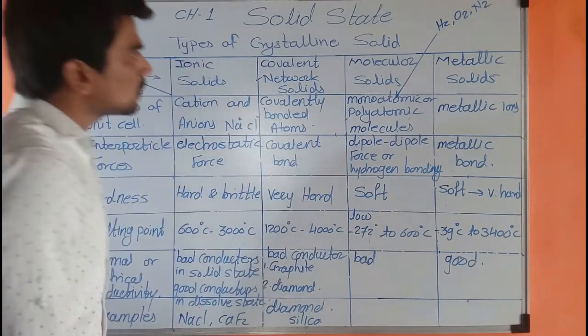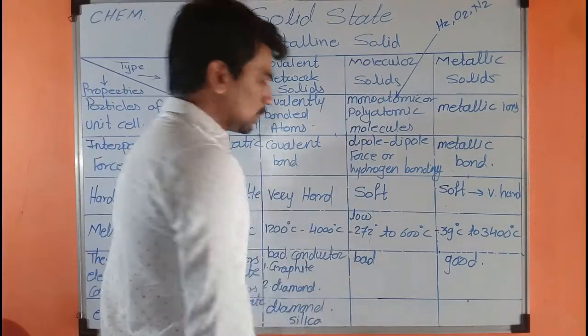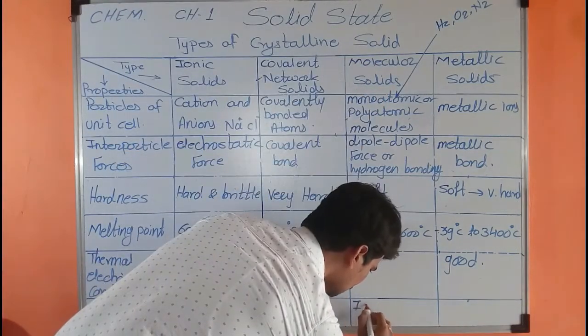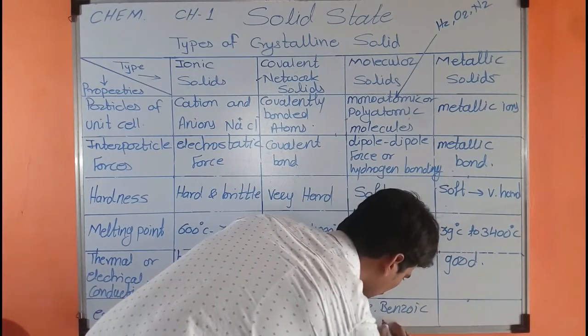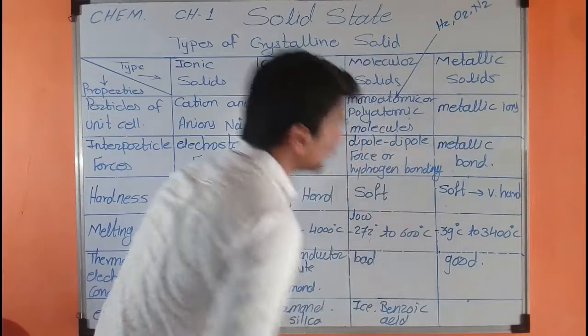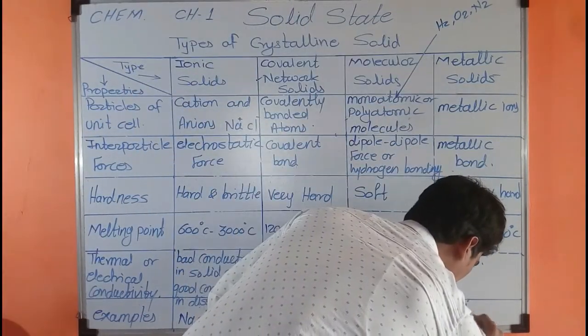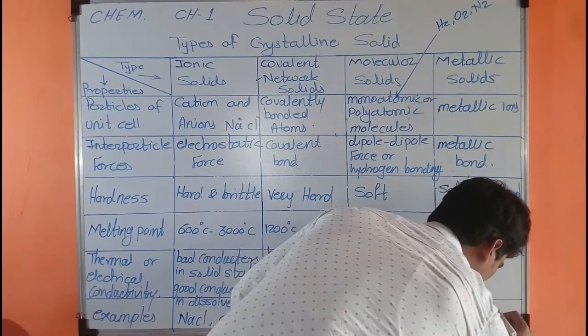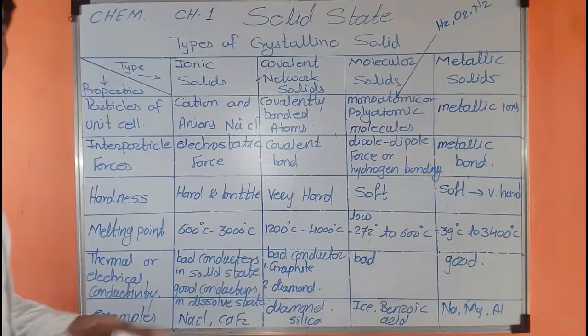Examples of the molecular solids are ice or benzoic acid, and examples of the metallic solids are sodium, magnesium, aluminium. Okay, these are the examples of the metallic solids.